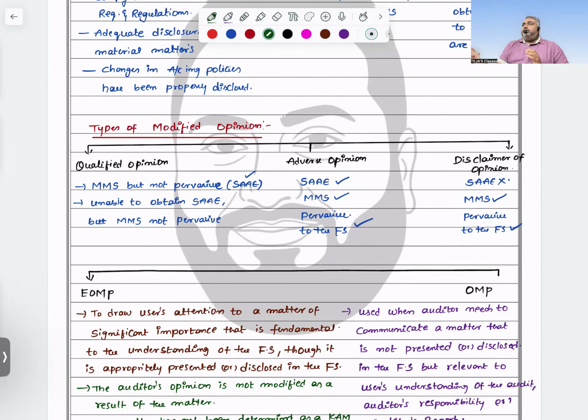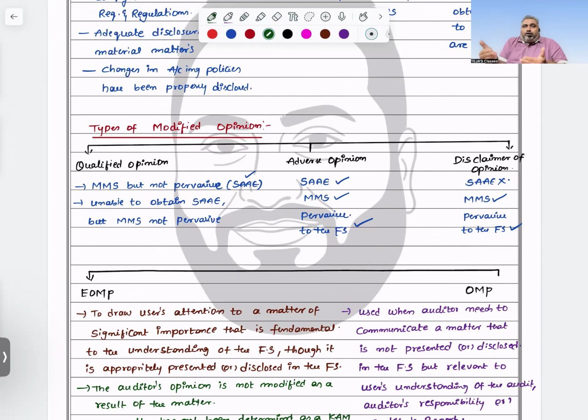Next one is the other matter paragraph. Sir, when should it be included? When something is not stated in the financial statement, but I want to include it in my audit report. Why do I want to include this point in the other matter paragraph? Because I want to communicate the importance of the audit, what the auditor's findings were, and how important the audit report is.